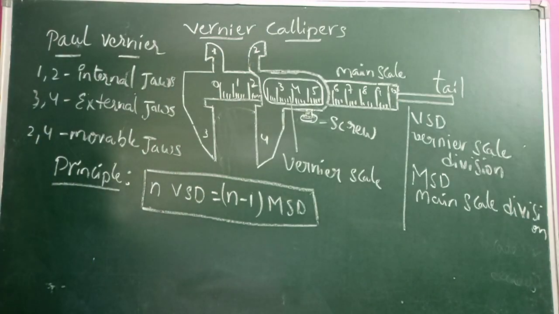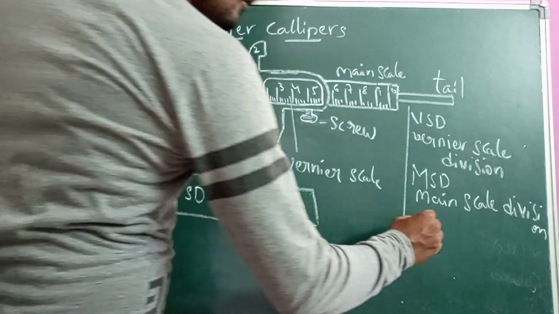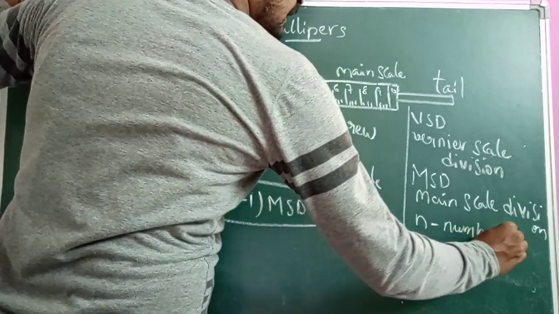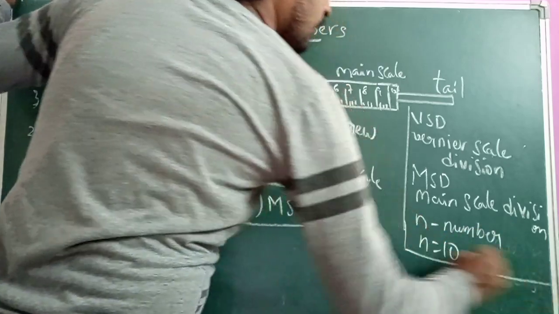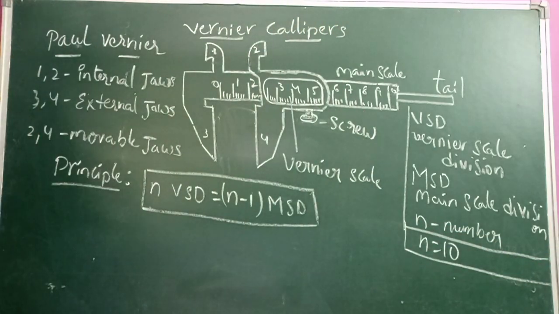Here n is a number, and generally the value of n is 10.